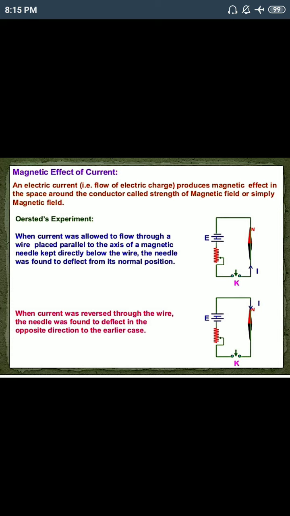And if we open the circuit, that means if we switch off the key, then no current flows through the circuit, and we see that there is no deflection in the needle, the deflection is 0. That means whenever the current flows inside the conducting wire, around the conductor the electric field as well as the magnetic field is also created.